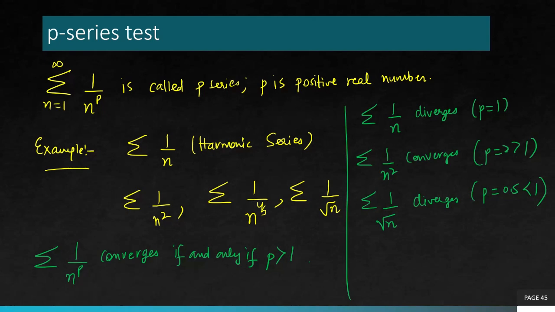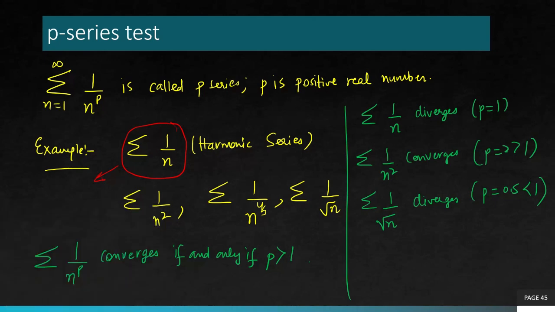So remember, we had this example before. At that time we applied the nth term divergence test, but we were not able to conclude anything from the nth term test because the limit of this was going to 0. That's the reason. But here now we have another test helping us out in determining the convergence of this particular kind of series.